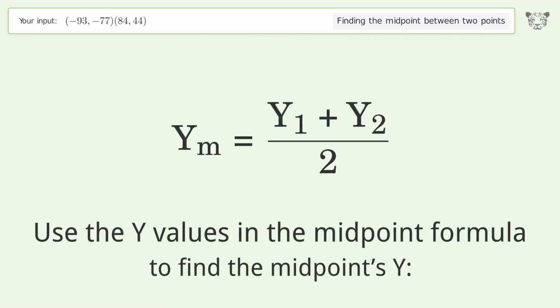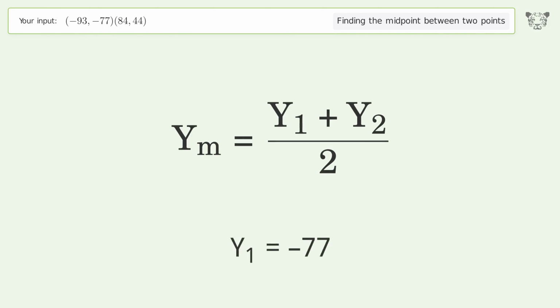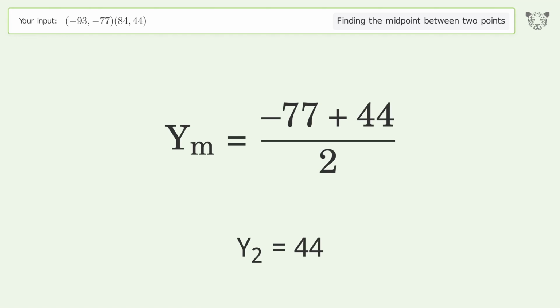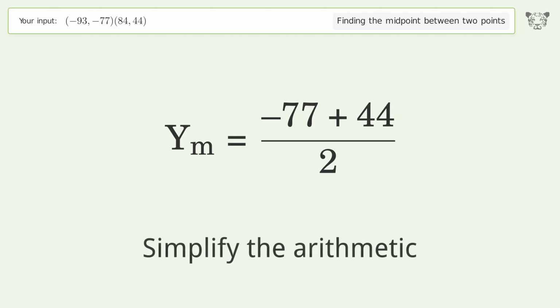Use the y values in the midpoint formula to find the midpoints y. y1 equals -77. y2 equals 44. Simplify the arithmetic.